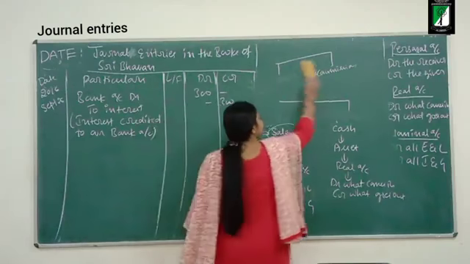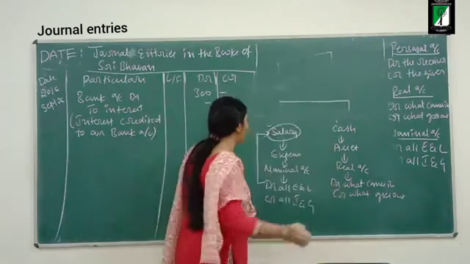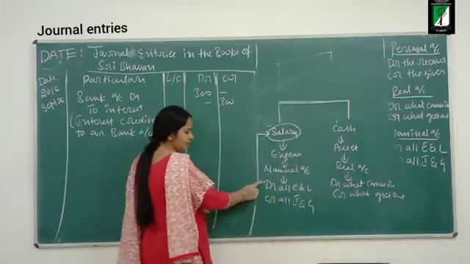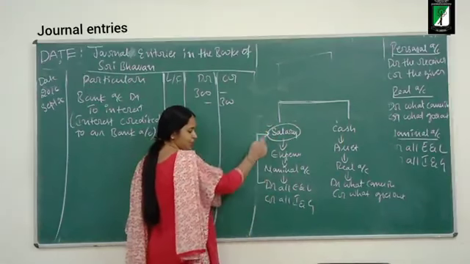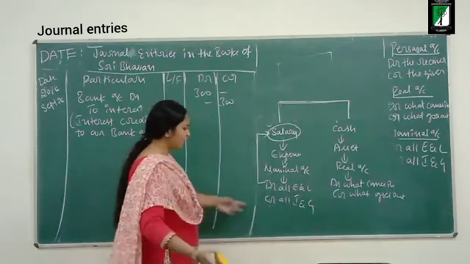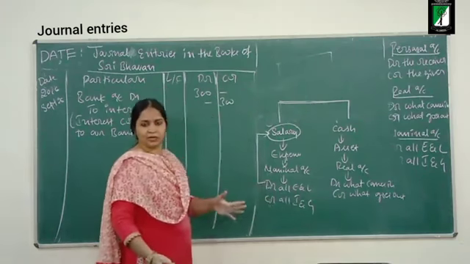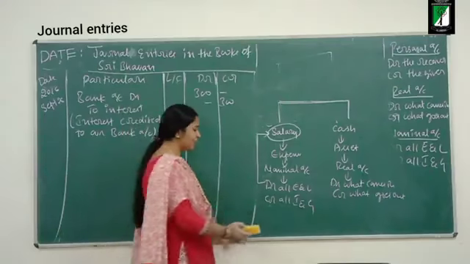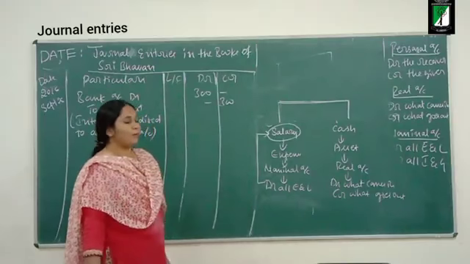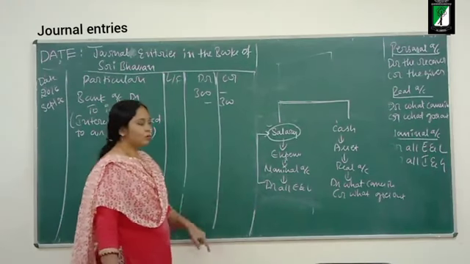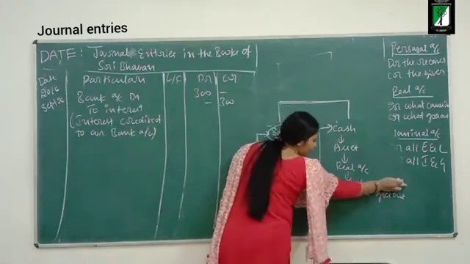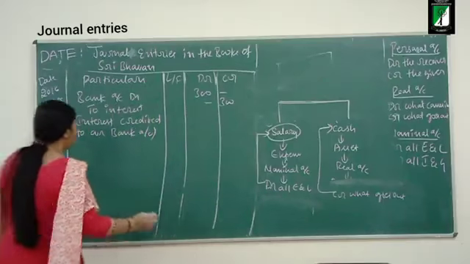So business is paying salary in the form of cash. Salary is an expense to the business. So I should debit all expenses and losses. There is no income or gain. Salary is not a gain to the business. It is an expense. It is paying salary in the form of cash. Is it coming in or going out of the business? It is going out. So I will credit cash.